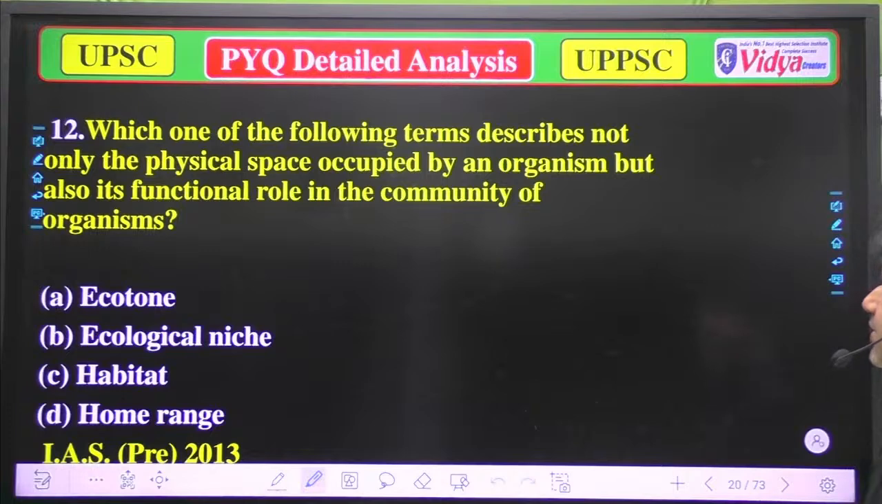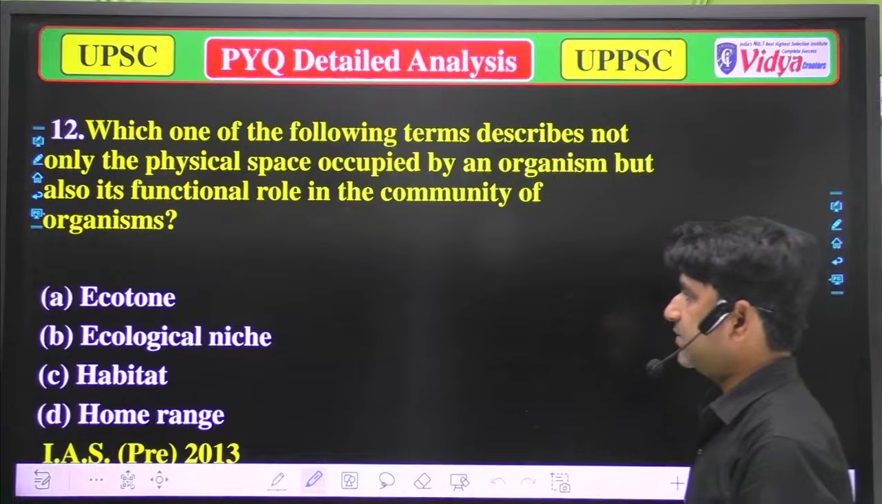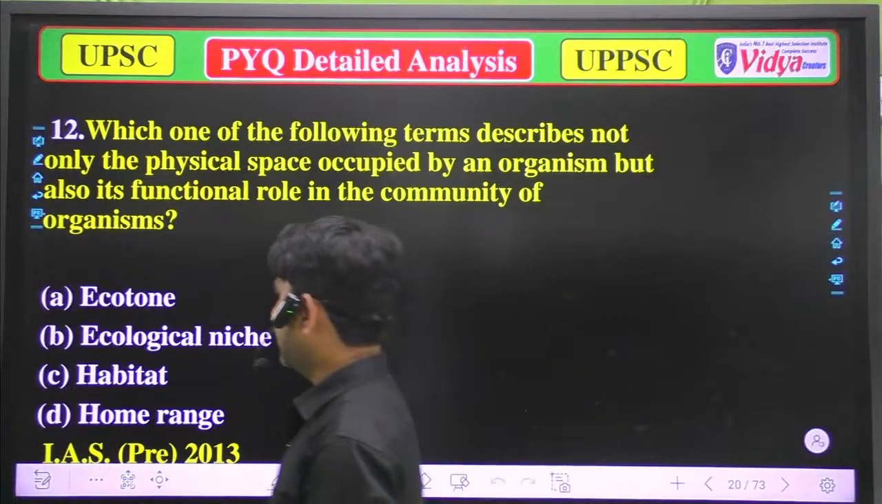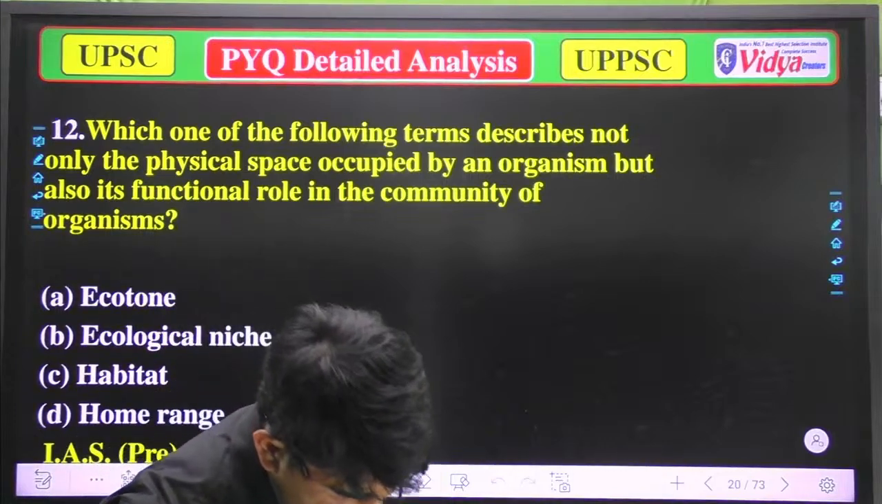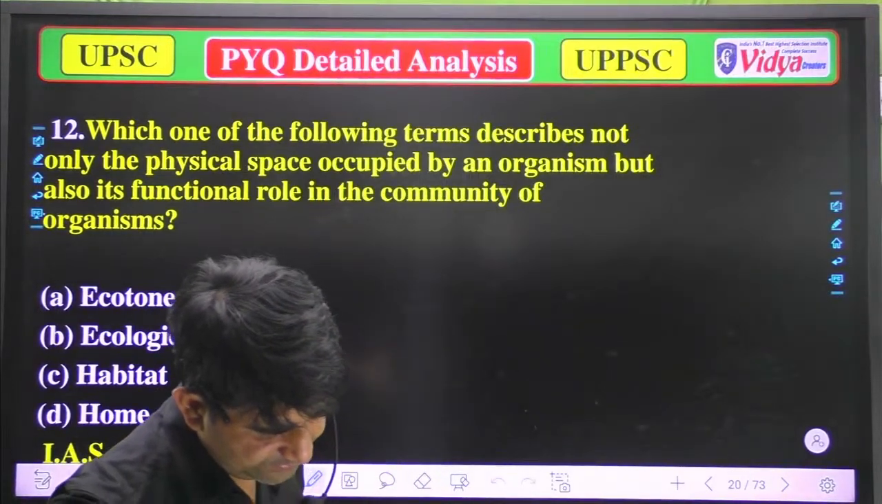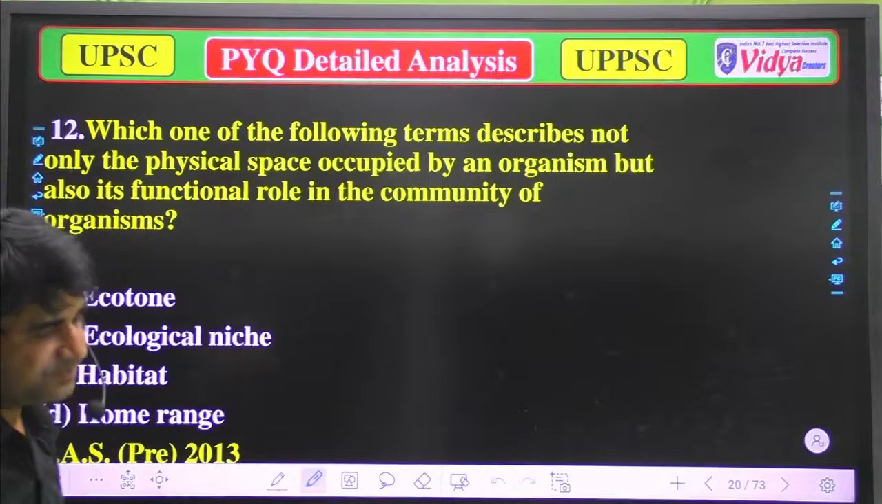Which one of the following terms describes not only the physical space occupied by an organism, but also its functional role in the community of organisms? A, ecotone. B, ecological niche. C, habitat. And D, home range. And that was asked in the UPSC, or you can say IAS 2013. Well done, Astos ji. Ocean ecosystem is correct. Well done.